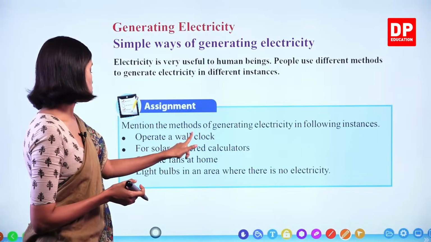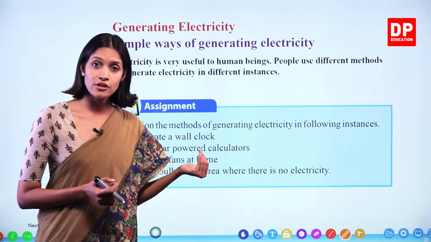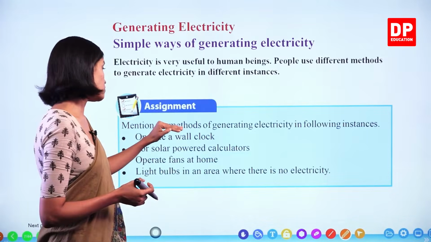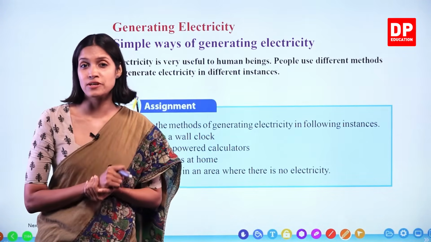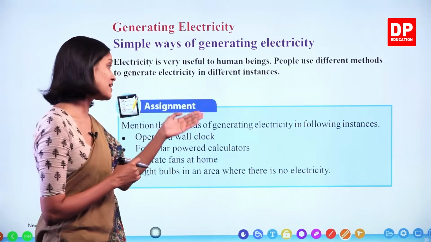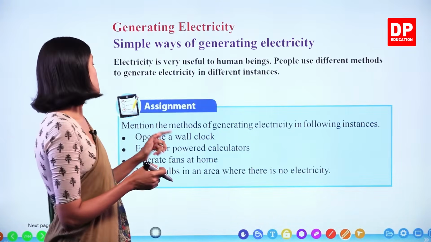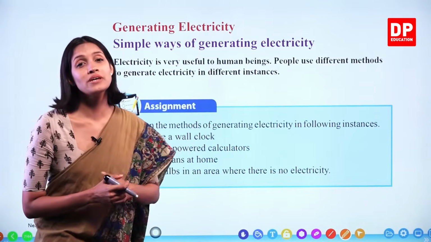Operate a wall clock. To operate a wall clock, how do we get electricity? You all know that to operate a wall clock, we have to insert batteries. Even though in day-to-day life we call them batteries, they are actually known as electric cells. Okay, children? So to operate a wall clock, what do we have to do?